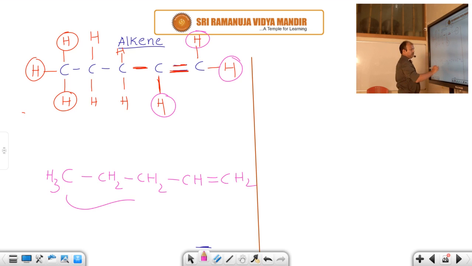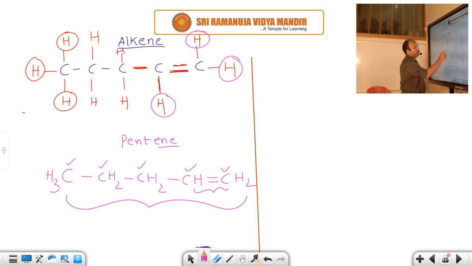So in this chain at least one double bond is present. Am I correct or not? That's why this is an alkene. So which type of alkene is this? Count it. Alk means the number of carbon atoms. How many carbons are there? 1, 2, 3, 4, 5. 5 carbons are there. We call it pent. C5 means pent. At least one double bond is present in it. Whenever a double bond is there, at the end of the name we use ene. Ene means at least one double bond is present. So this compound's name is pentene.